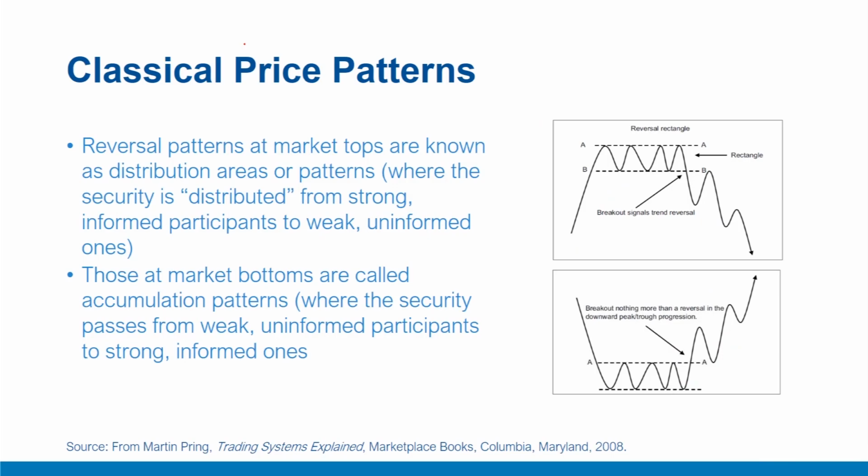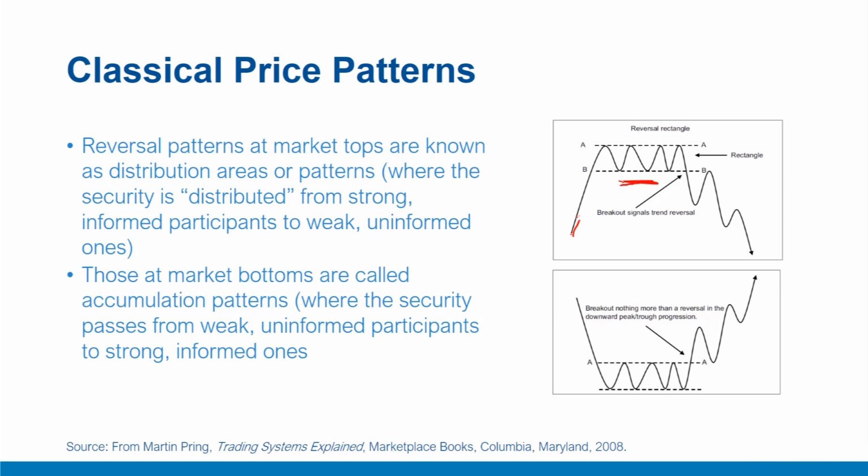Reversal patterns at the market tops are known as distribution areas or patterns, where the security is distributed from strong informed participants to weak uninformed ones, and therefore those at market bottoms are called accumulation patterns.